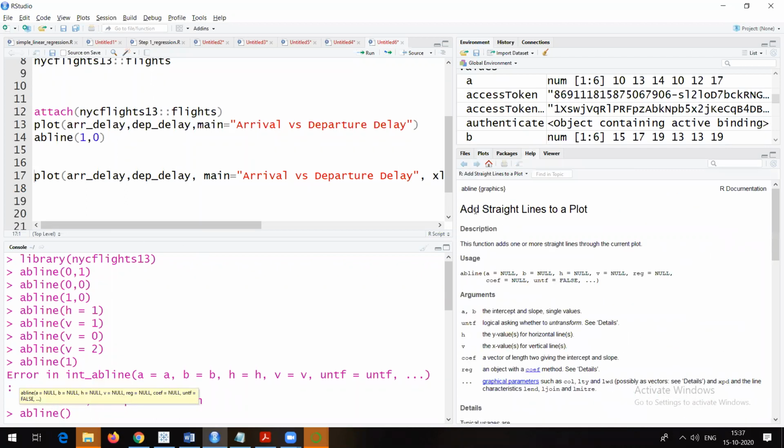Yeah, now see, it says add straight lines to a plot, as simple as that. So we have options like a, b, h, v. Here a, b are the intercept and slope, and single values. You might know the equation of a straight line: y is equal to mx plus c, right? Where m is the slope and c is the intercept. So you need to mention those values also, right?